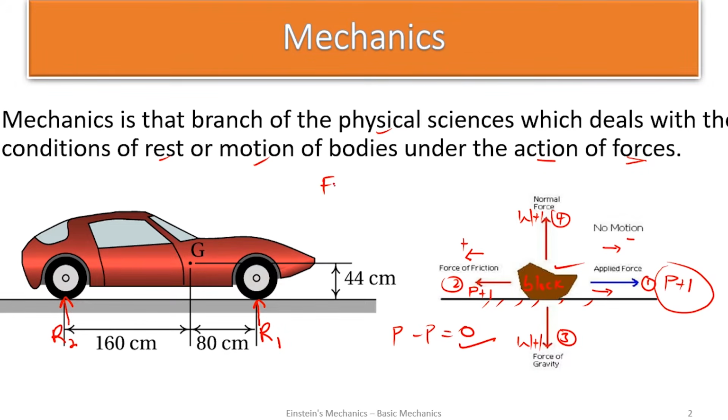And we are going to have friction. We know that friction opposes the motion. And this car is in motion, so there's going to be friction F1, and the same thing here, F2. So have you seen the forces acting on this moving body? The weight of the car always acts at the center of gravity, which is located here, G. So there's going to be the weight of the car downwards. Let's call it W.